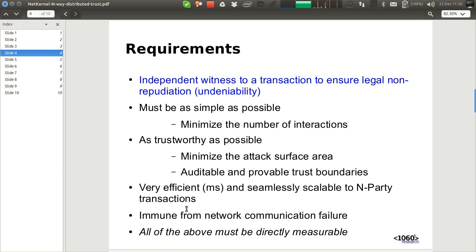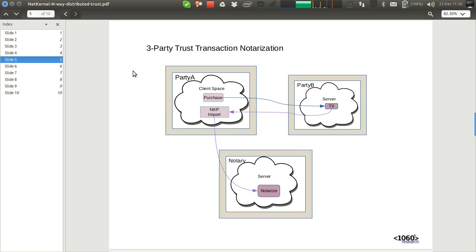And then for good measure, we want the system to be immune from network communication failure and to be fundamentally asynchronous so that it can support scaling without requiring massive numbers of blocking threads. And of course, all of this we'd like to be measurable. We'd like to actually be able to audit this system and understand that it's doing as we expected. So what I'm going to do is show you how we implement this using NetKernel and the NKP protocol.